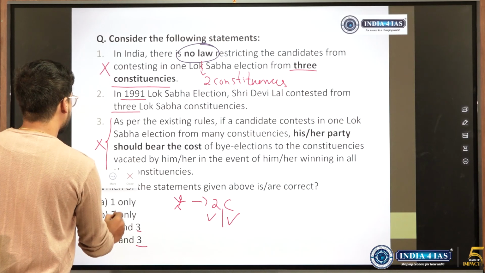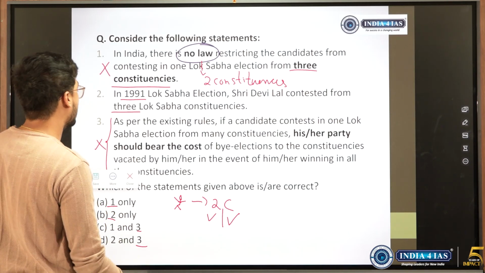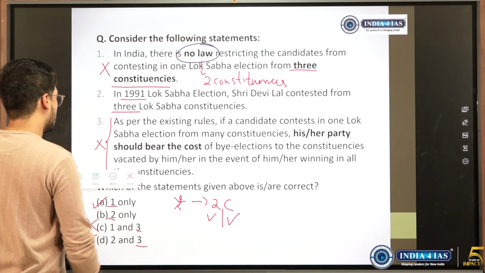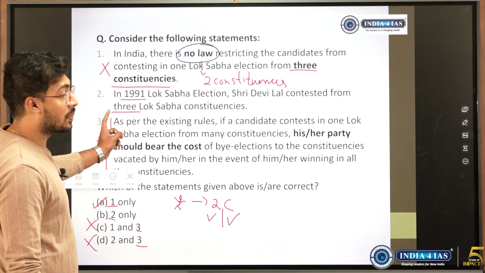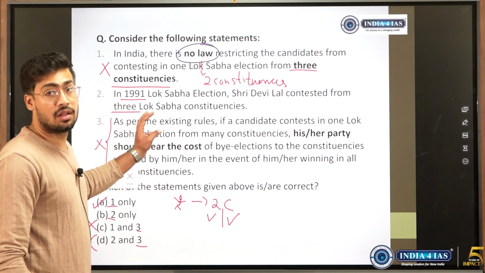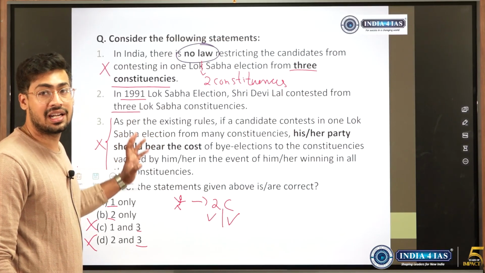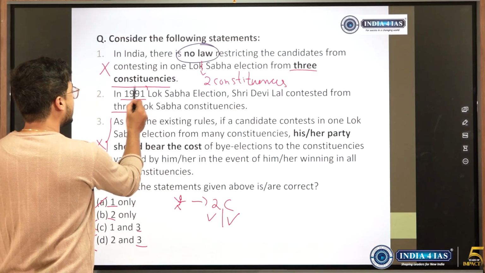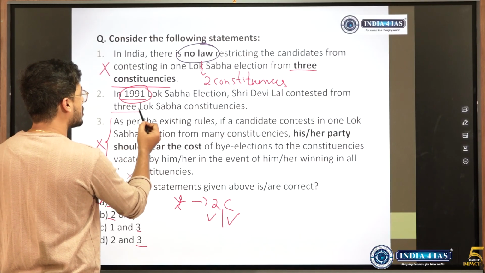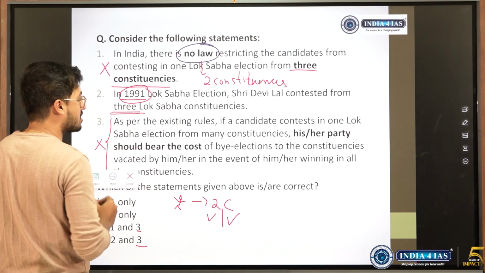So the answer will have to be either 1 or 2, and we know 1 is correct. But how do we accept 1 is correct when we read 2? So we can think like this also. In 1991 it was allowed. So who knows, after that an amendment might have been made preventing this from happening. That is what has actually happened. In 1991 this person actually participated from 3 constituencies.